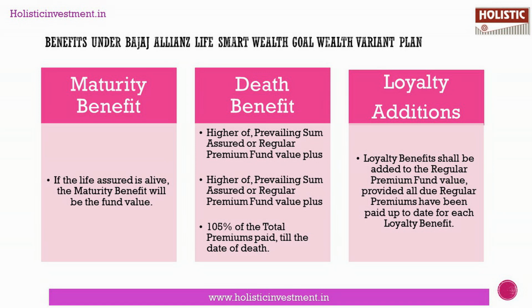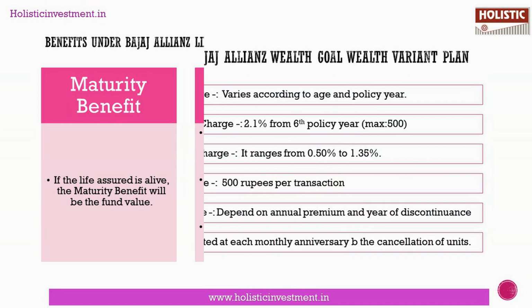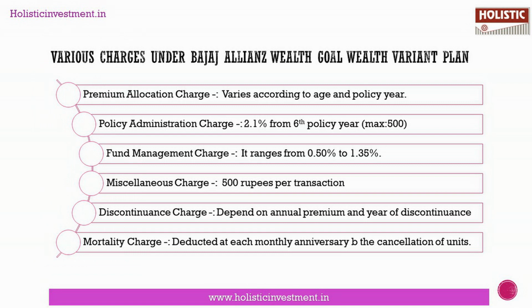Third one is loyalty benefit. Loyalty benefit shall be added to the regular premium fund value provided all the regular premiums have been paid up to the date for each loyalty benefit. At the end of 10th policy year or the date of maturity, whichever is earlier, the total of all premium allocation charges deducted under the policy will be added to the fund as loyalty benefit. Since this Bajaj Allianz Smart Wealth Goal Wealth Variant Plan being a ULIP plan, there are various